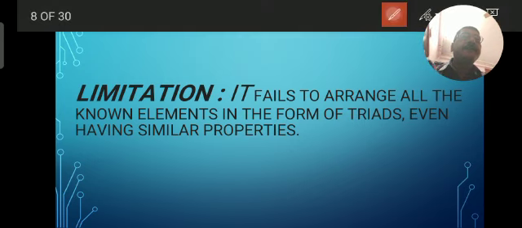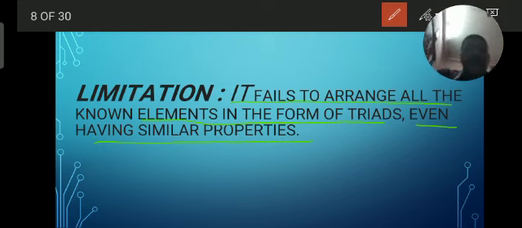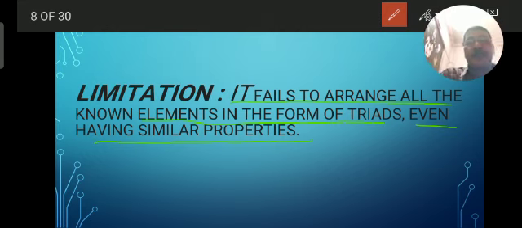Number one, it fails to arrange all the known elements in the form of triads, even those having similar properties. After the third triad, he was unable to do that. He failed to arrange all the then known elements in the form of triads of elements having similar chemical properties. Dobereiner could identify only three triads from the elements known at that time. So his classification of elements was not very successful. Clear?